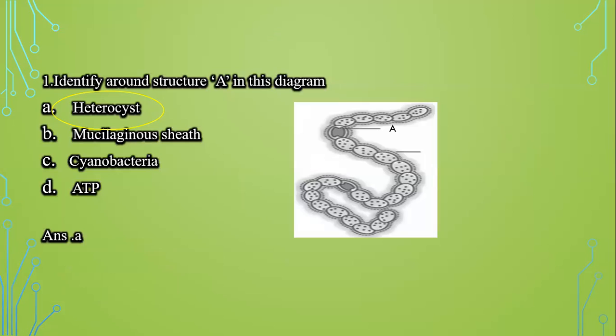Identify the structure A in this diagram. The options are heterocyst, mucilaginous sheath, cyanobacteria, and the last option is ATP. Now in this diagram, we have to identify the structure A. We know that the structure A is heterocyst. The function of heterocyst is that it helps in nitrogen fixation. It helps in atmospheric nitrogen fixation. So this structure is heterocyst.